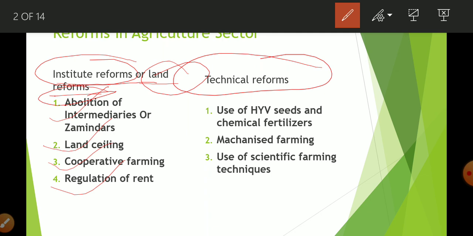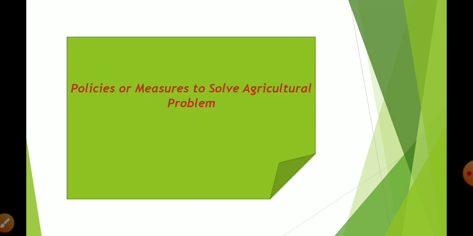So we are going to learn it one by one. If a question is asked, write about the policies taken by the government to solve agriculture problems, then you are going to write all these points. Otherwise, if a question is asked in your board examination, write about the measures taken by the government to sort out the problems related to agriculture, so again you are going to write these topics, okay.